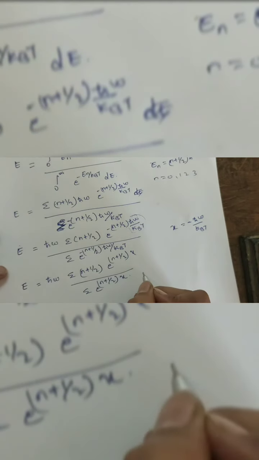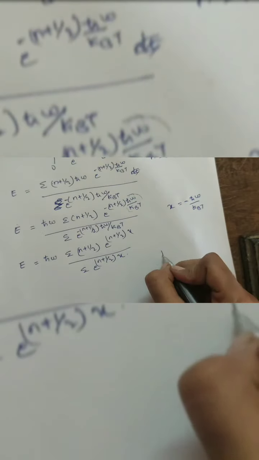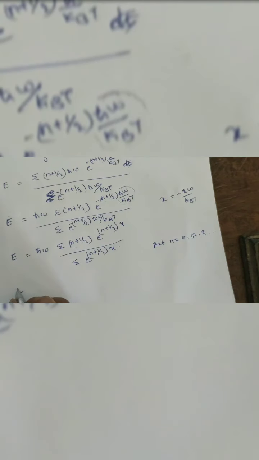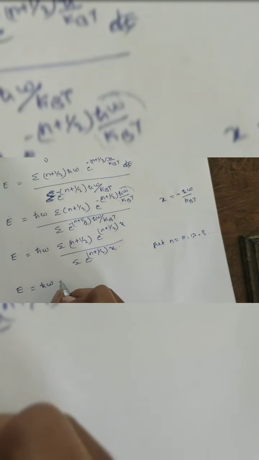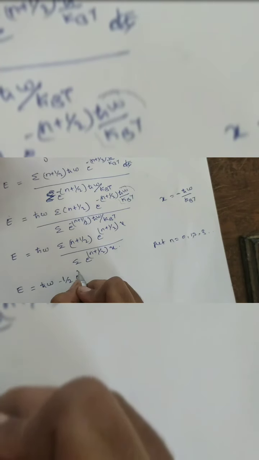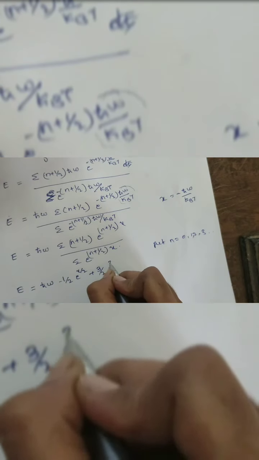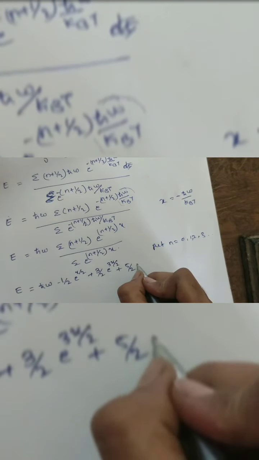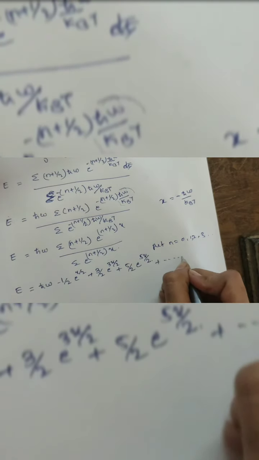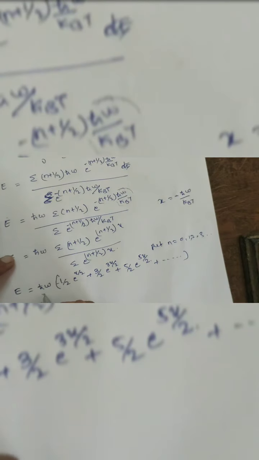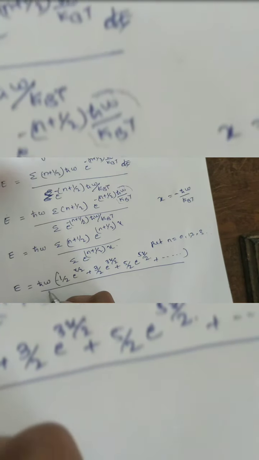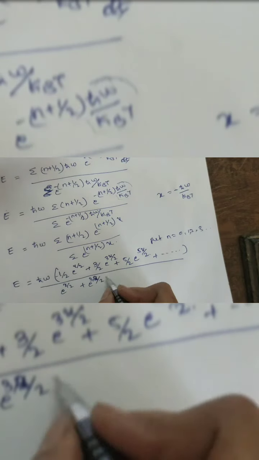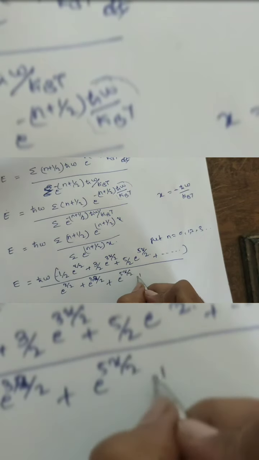summation over (n plus half) e^((n plus half)x) divided by summation over e^((n plus half)x). Okay. If you put the values of n equal to 0, 1, 2, 3 and so on, then the energy is given by h cross omega times [half e^(x/2) plus 3/2 e^(3x/2) plus 5/2 e^(5x/2) plus so on] divided by [e^(x/2) plus e^(3x/2) plus e^(5x/2) plus so on].